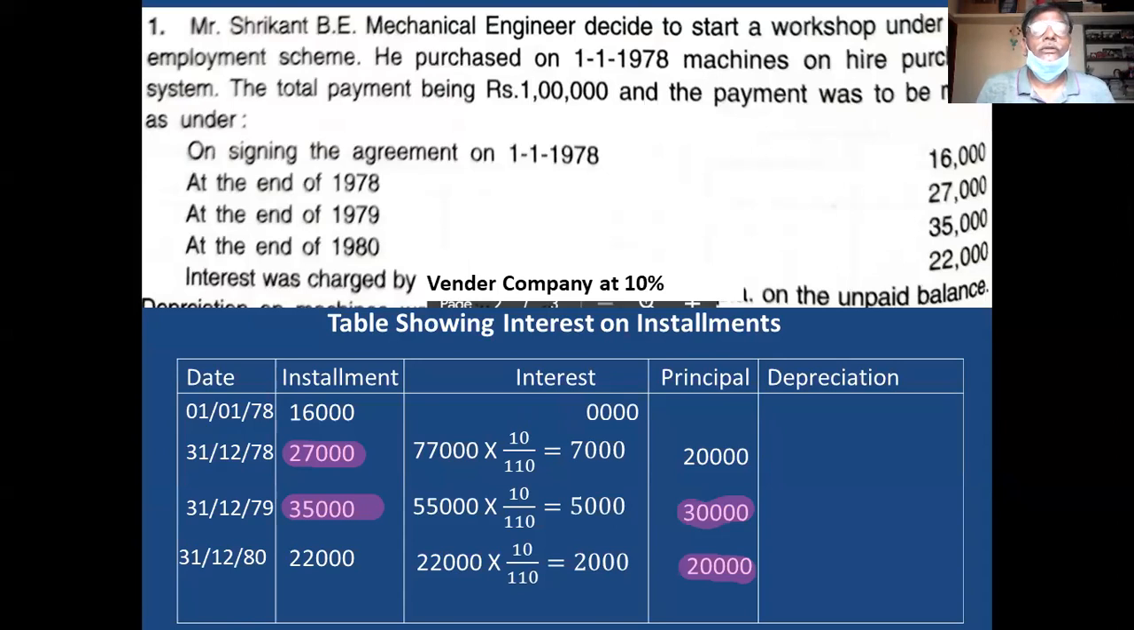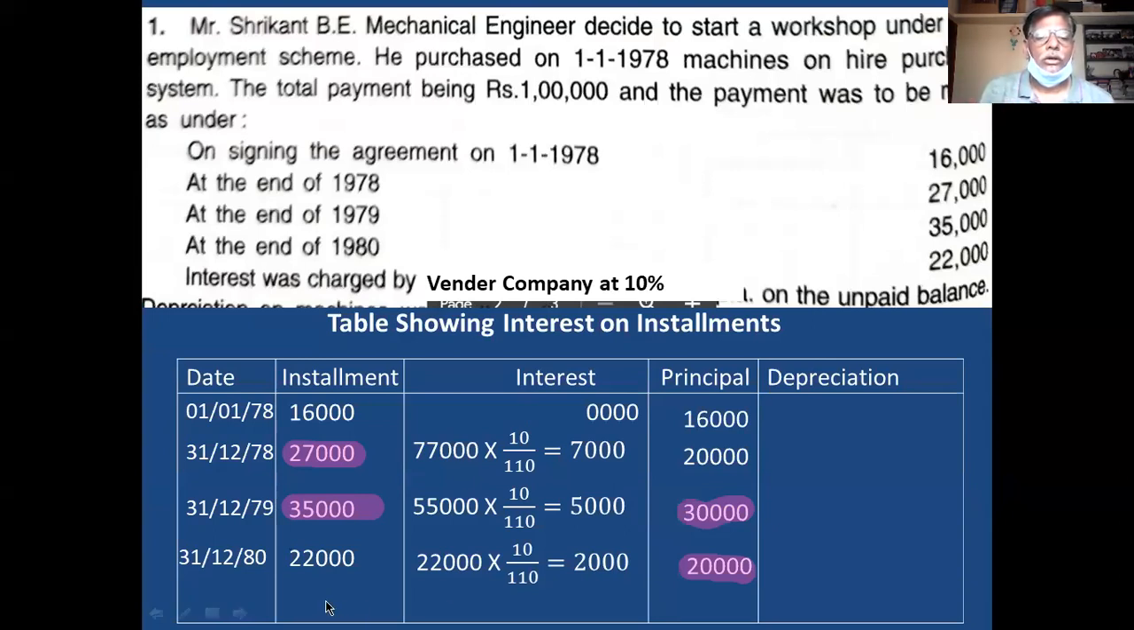Installment is 16,000, interest is 0. Then what is principal? Yes, tell me. 16,000. Okay. Any doubt?